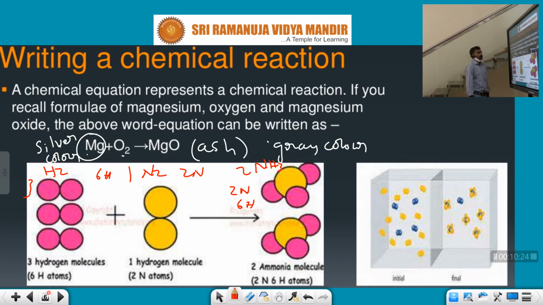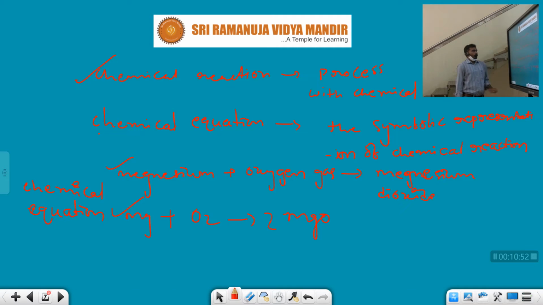So here magnesium oxide, the above word equation can be written as follows. A chemical equation represents the chemical reaction, which is one of the processes. That process represented in words or symbols is called an equation.